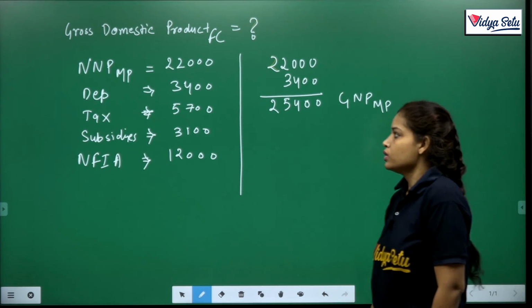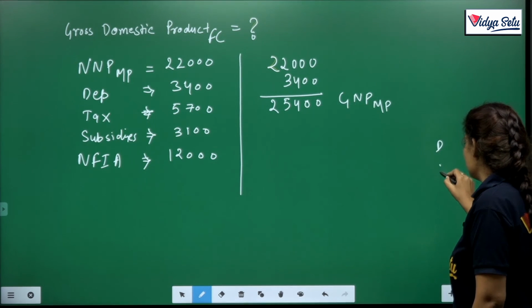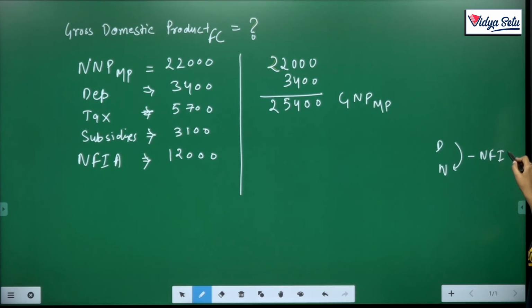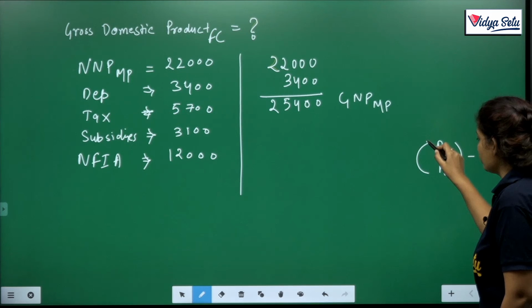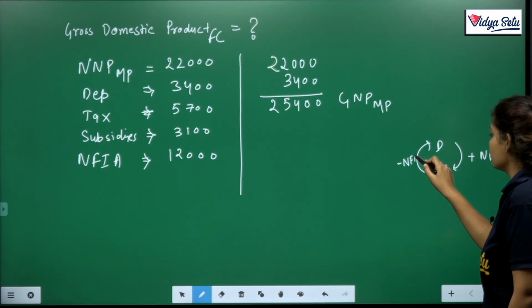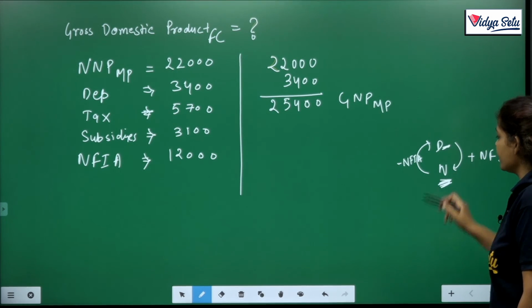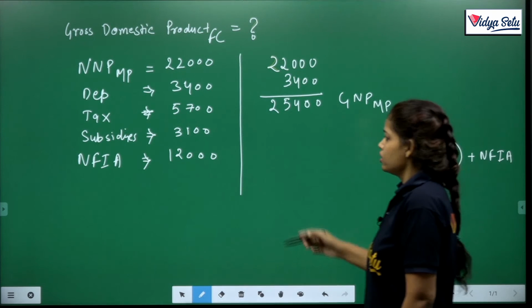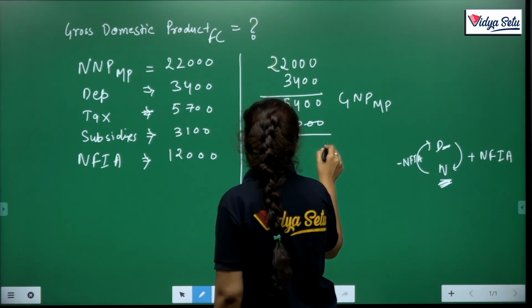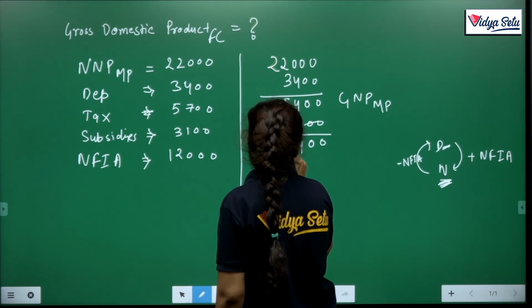Clear? Now the N to D. When we move from D to N, we just add NFIA. And when we move from N to D, we just subtract NFIA. So now in the question there is N and we are asked to calculate D. So we have to deduct 12,000. 25,400 minus 12,000 gives 13,400.